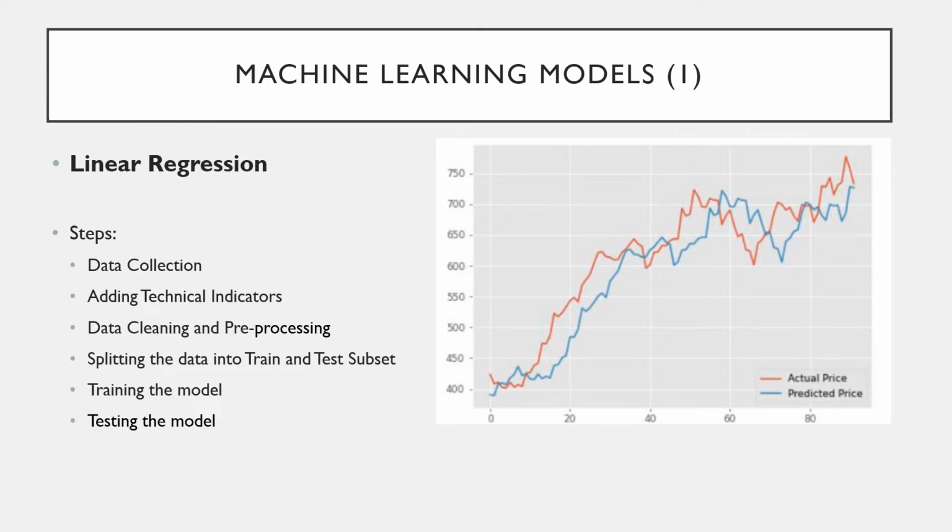On the right, we can get an idea of the final model and the actual output, where the red line shows the actual price of the Apple stock, whereas the blue line shows the predicted price using our model.